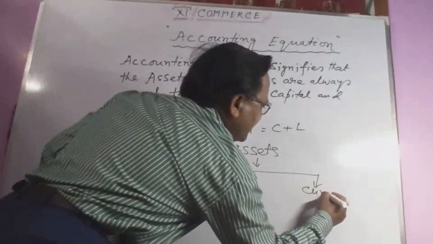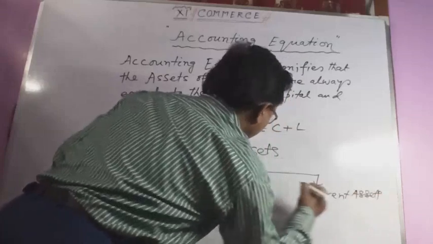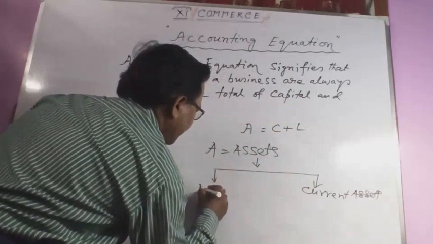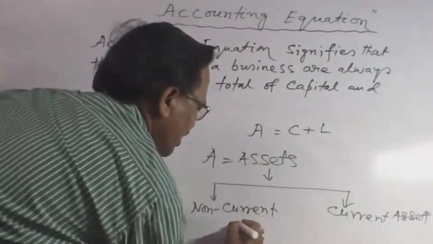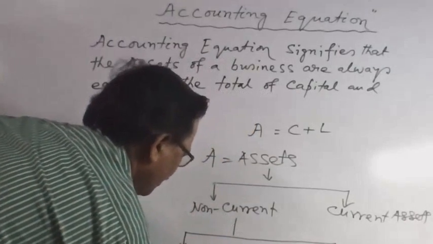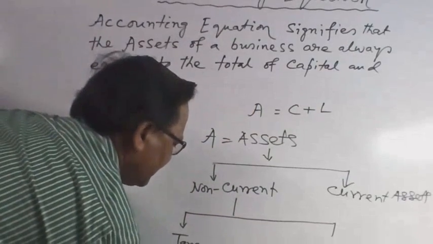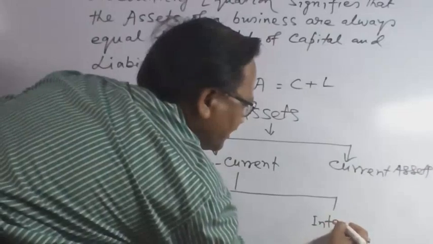Non-current assets are again divided into tangible assets and intangible assets.